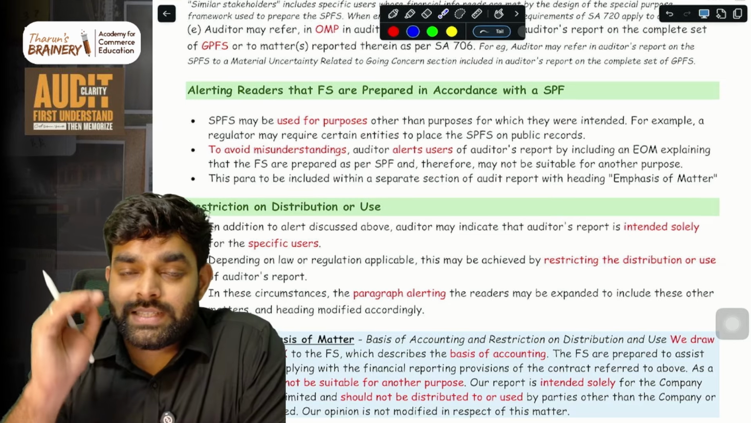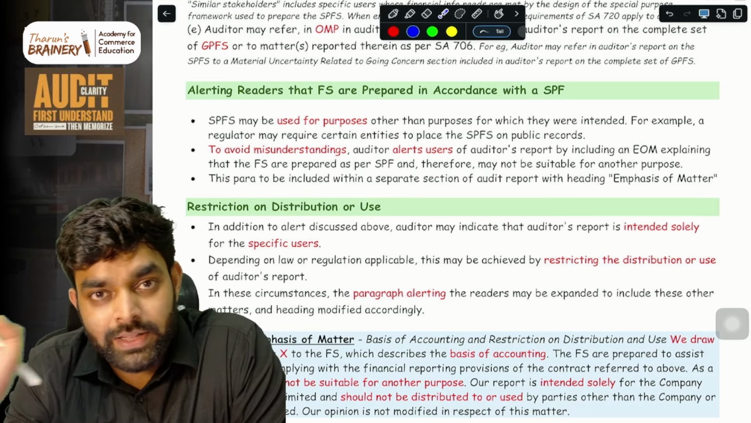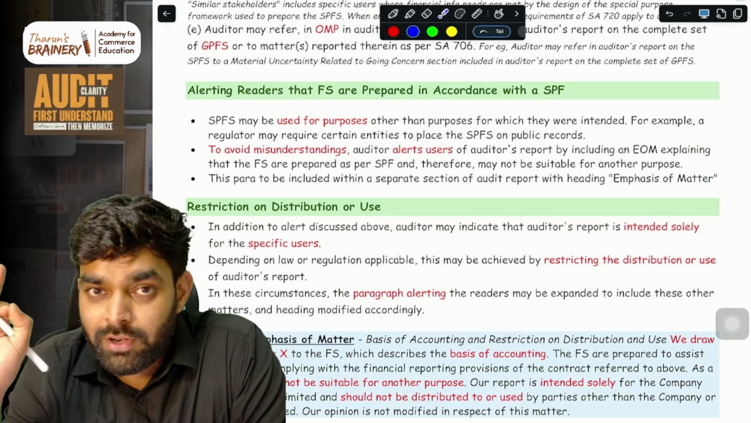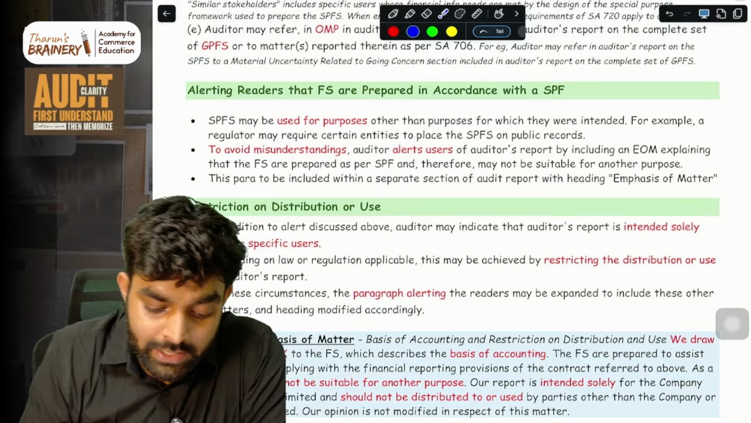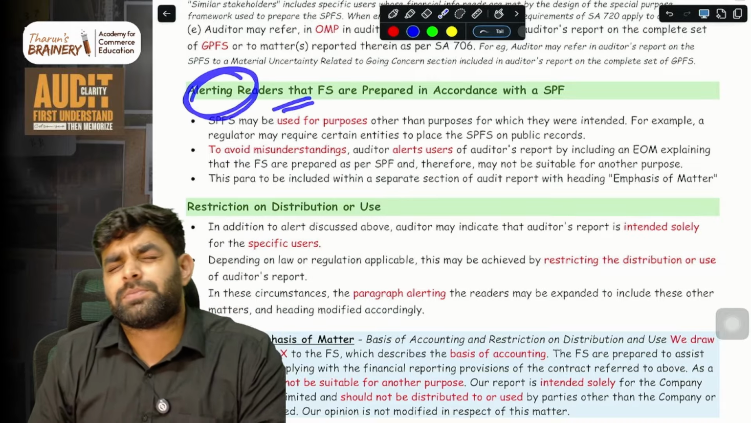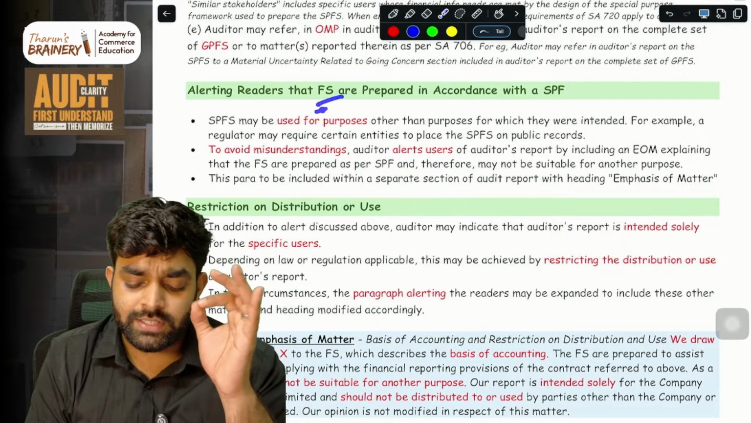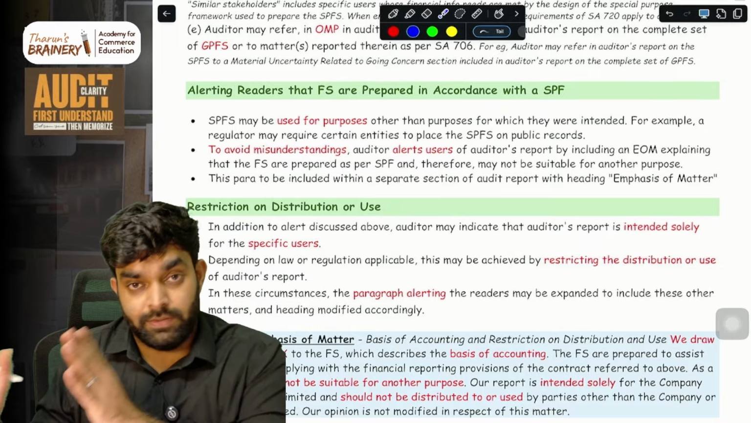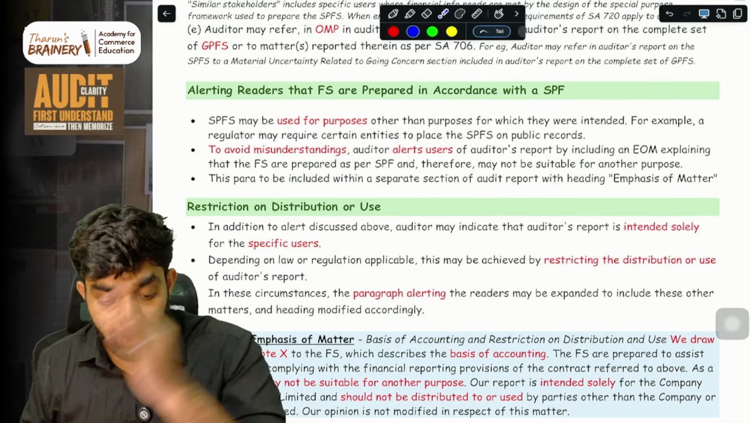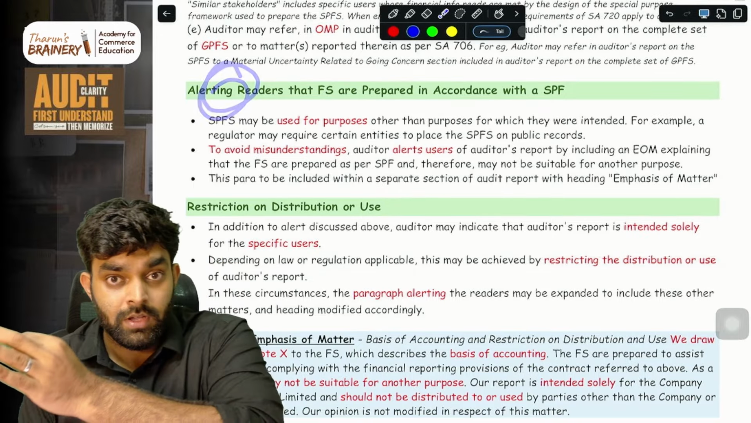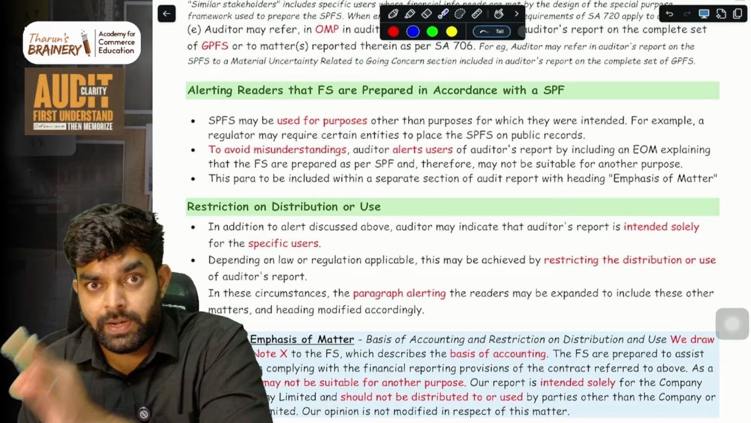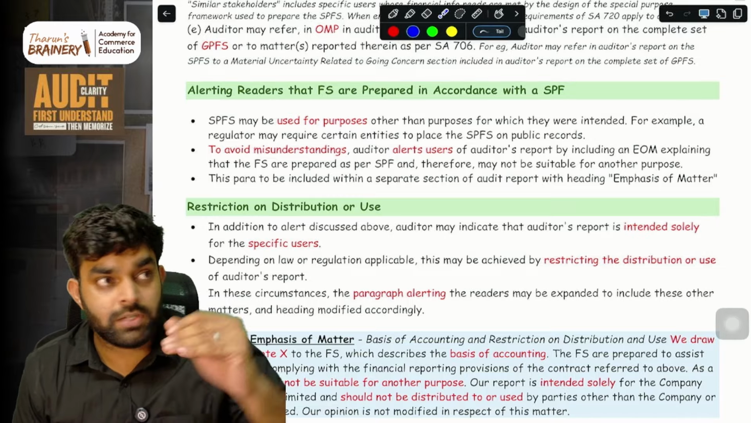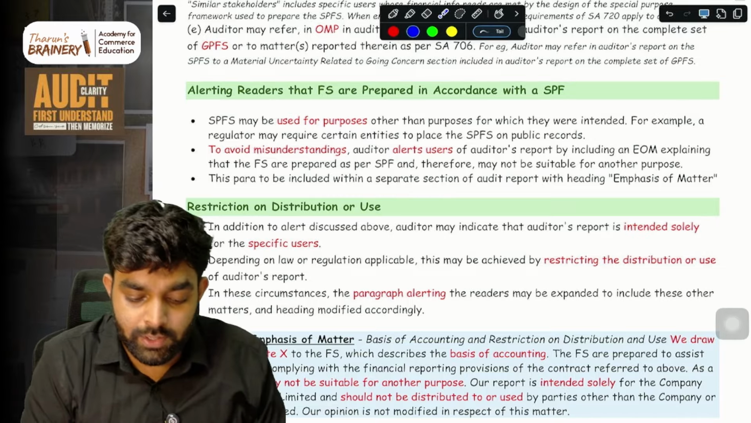So this SPFS is only intended for certain people and they should only use it. The auditor will make sure they only use it. And how can the auditor do that? He needs to alert the readers that the financial statements are prepared as per SPFS. Whoever is using that financial statement, or whoever is using the SPFS audit report, he will alert them: this is a financial statement prepared as per SPFS, please don't use it, it is only for those people. So how will he do that?